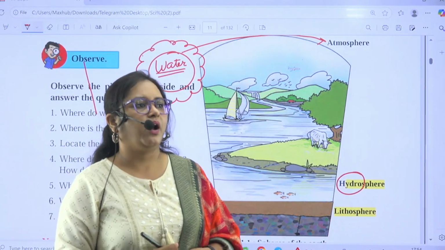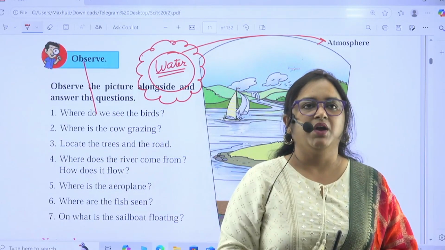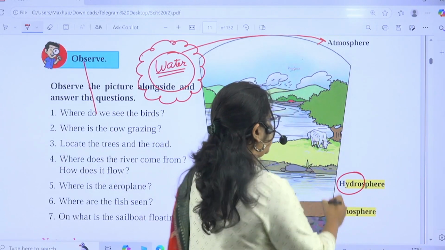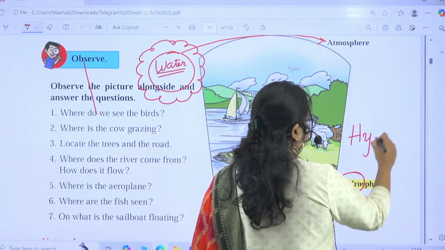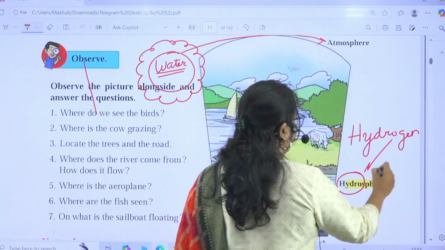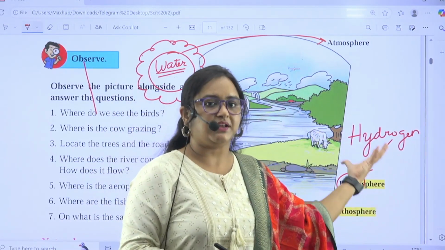Do you know hydrophobic? Some people are hydrophobic, they don't like to swim. Or hydrophilia or hydrogen. See, water's scientific name is hydrogen. So everything related to hydro is what is known as pani, water.